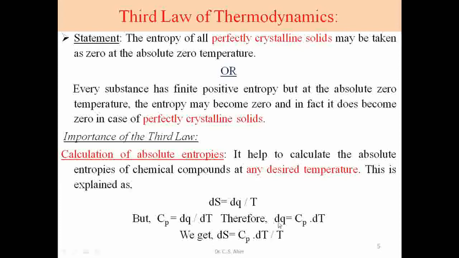Rearranging that, we get dq is equal to Cp into dT. When we shift this dT to the other side, it becomes a multiplier, and we put this value in dq. At that time we get dS is equal to Cp dT upon T.